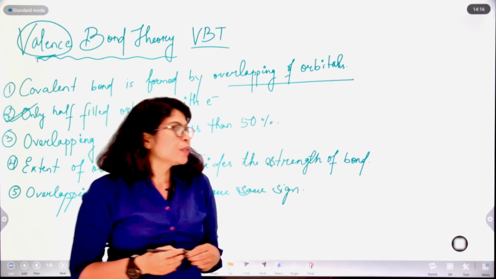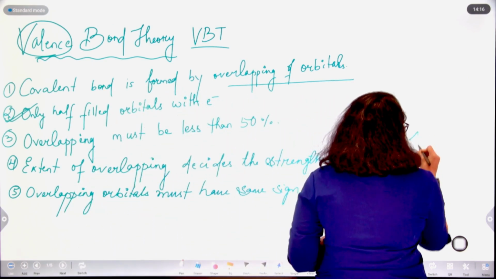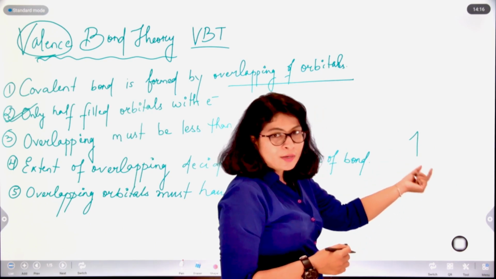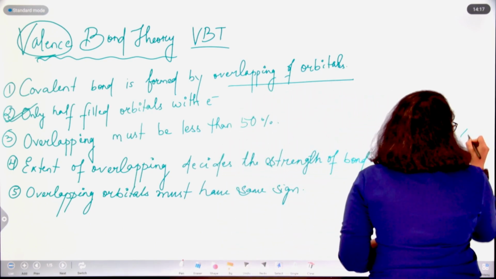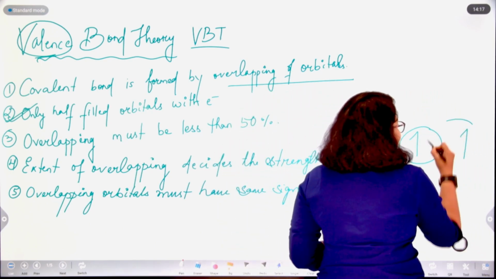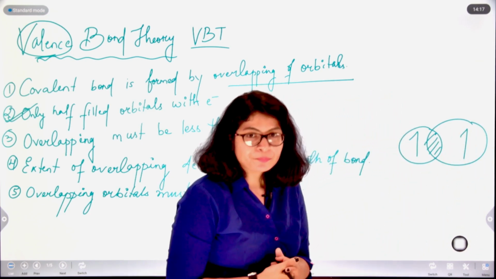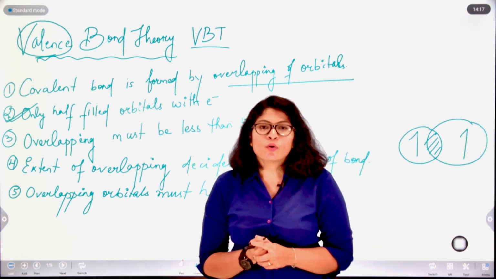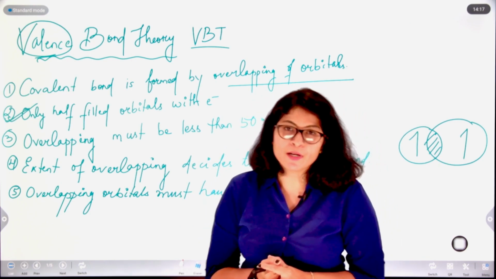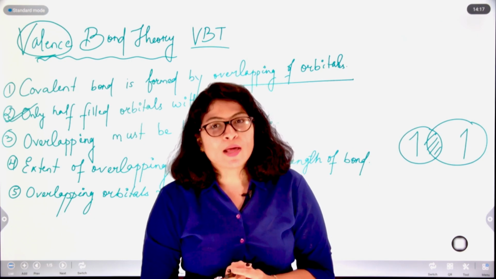Only those orbitals overlap which have half filled electrons. Half filled means one orbital is having 1 electron and the other orbital is having 1 electron. These orbitals overlap among themselves and sharing of electrons takes place. Therefore, the overlapping orbitals must be half filled in order to form a covalent bond.